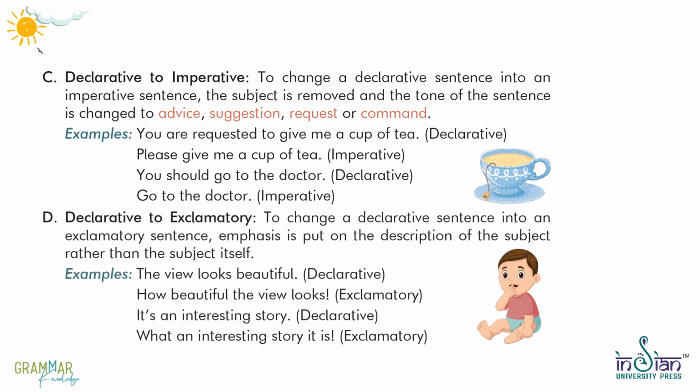D. Declarative to exclamatory. To change a declarative sentence into an exclamatory sentence, emphasis is put on the description of the subject rather than the subject itself. Examples: The view looks beautiful. Declarative. How beautiful the view looks! Exclamatory. It's an interesting story. Declarative. What an interesting story it is! Exclamatory.